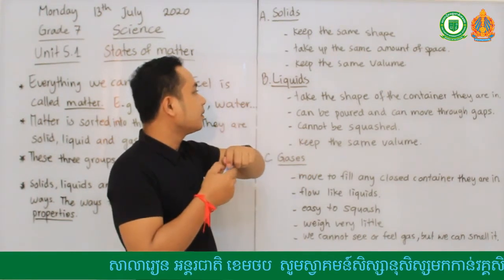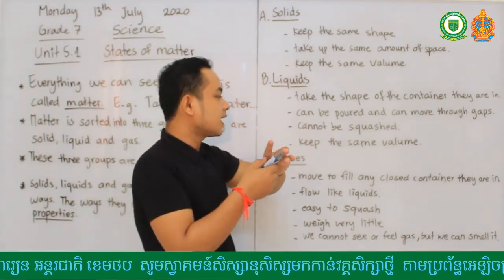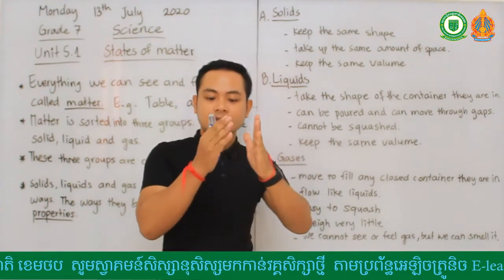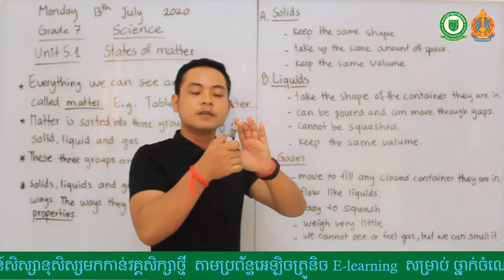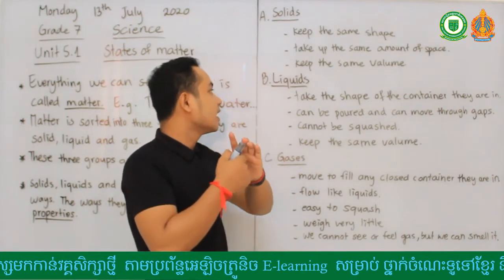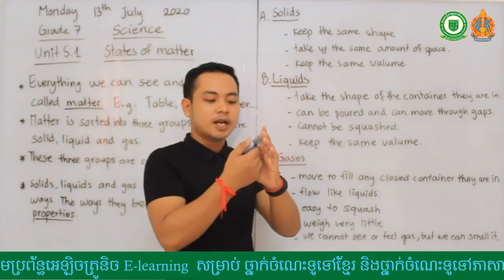A solid keeps the same amount of space, the same amount that it had at first. It keeps the same volume, so the volume will not get lost.